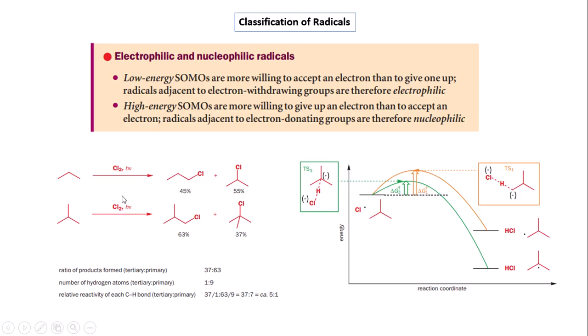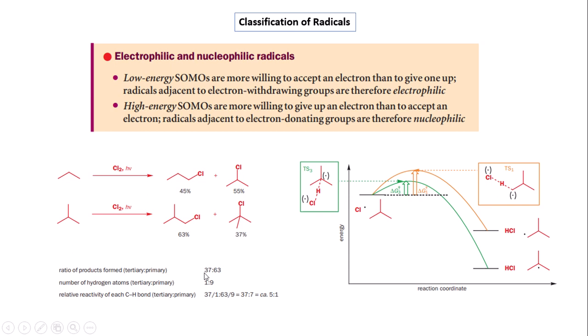Now we go to the next question, that is the selective halogenation in the presence of photochemical conditions. Here it has been shown that in the presence of chlorine under photochemical conditions, it gives the primary alkyl halide along with the secondary alkyl halides. But in the case of isobutane, the chlorination takes place less at the tertiary position compared to the primary. That is, the primary carbon has greater capability for halogenation compared to the tertiary carbon.